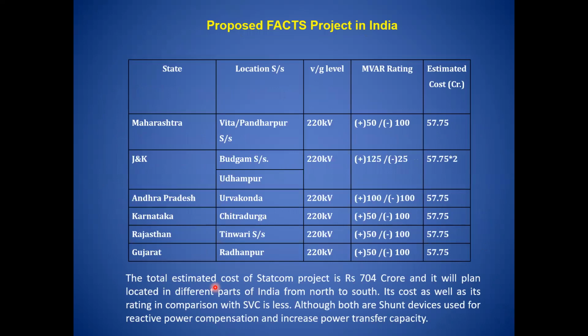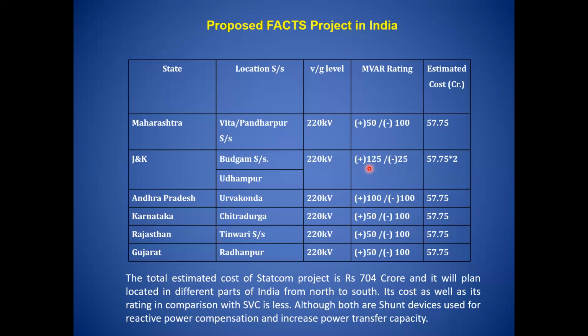What are the proposed FACTS projects in India? In Maharashtra, it is at 220 kV transmission voltage. The estimated cost for the FACTS devices is 57.75 crore. Similarly, in Jammu and Kashmir, again a 220 kV transmission line, and the MVA rating of the FACTS devices, it may be shunt and series, or a combination of shunt and series, is 125 MVA.